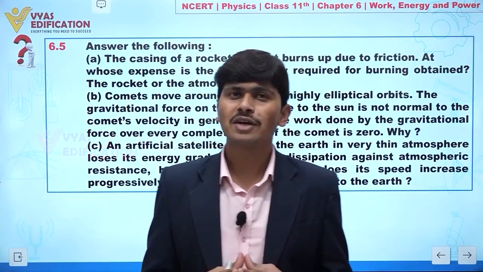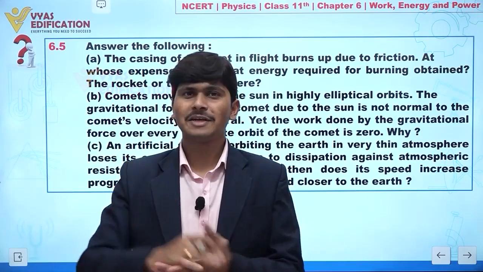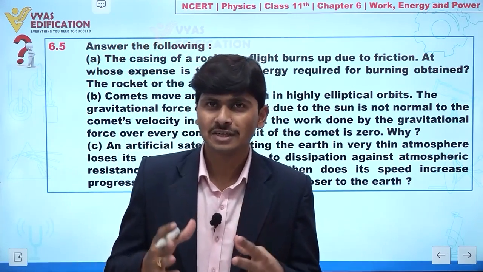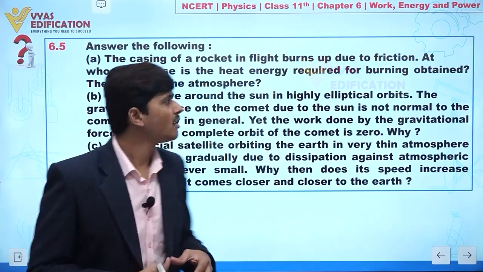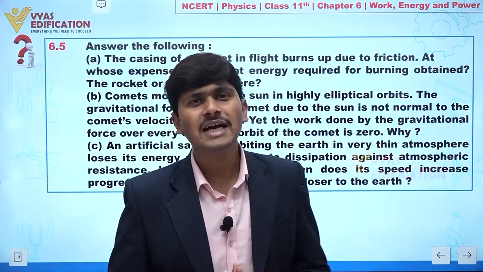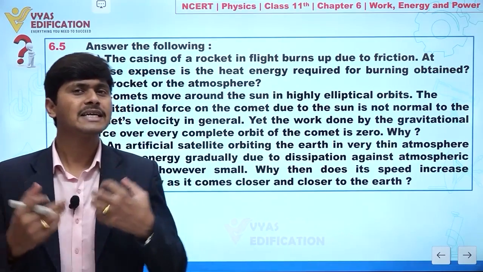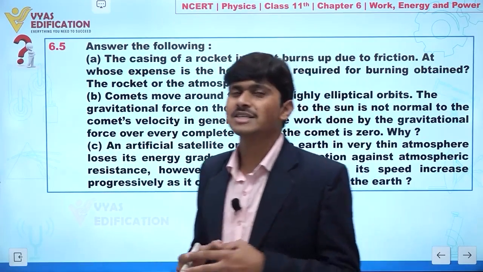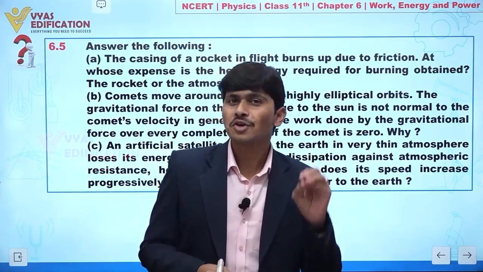So actually the situation is given to you. Let's suppose we have a rocket and that rocket is moving under the influence of gravity. Clear? And definitely we know in the atmosphere we have air friction, and due to that friction the casing of that rocket is burning. So the question is asking from where we are getting that energy, from the atmosphere or from the rocket itself. So my dear students, we are getting that energy from the rocket itself.